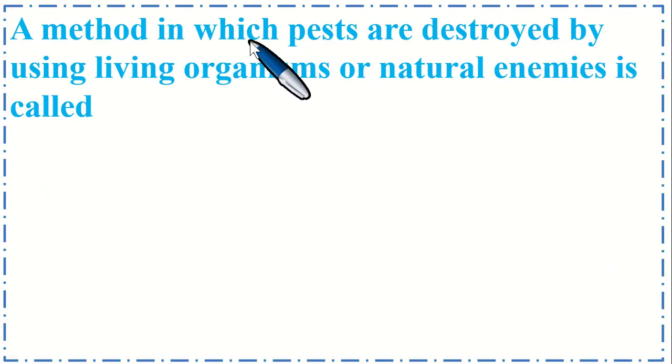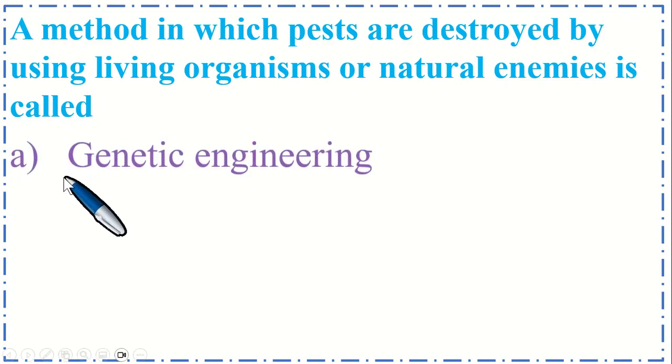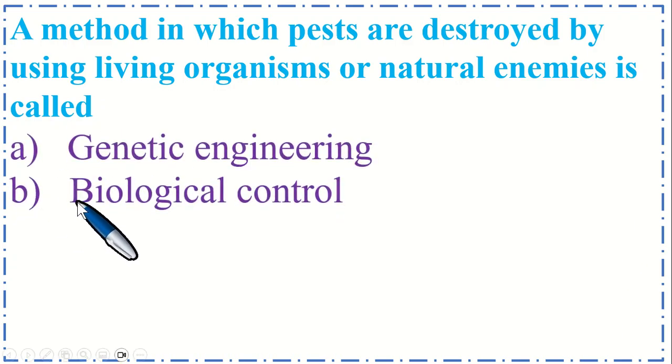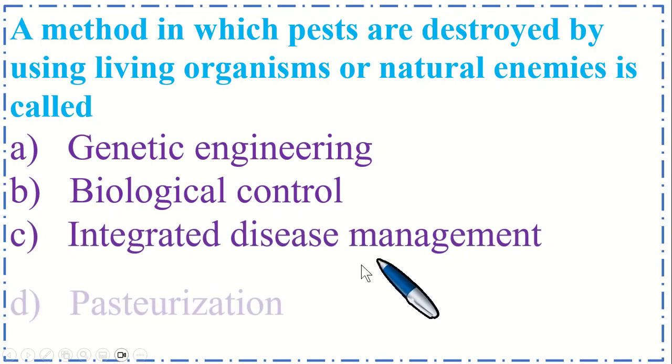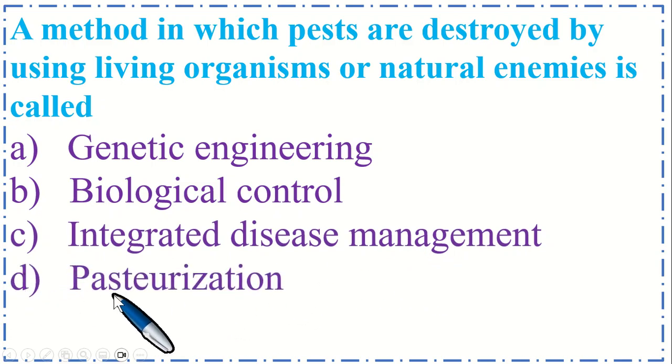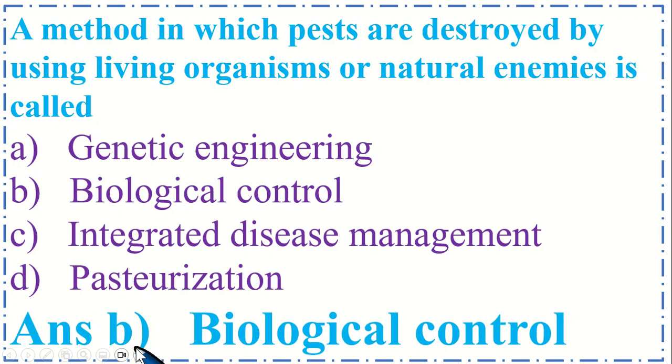A method in which pests are destroyed by using living organisms or natural enemies is called option A genetic engineering, B biological control, C integrated disease management, and option D pasteurization. So the correct option is B, biological control.